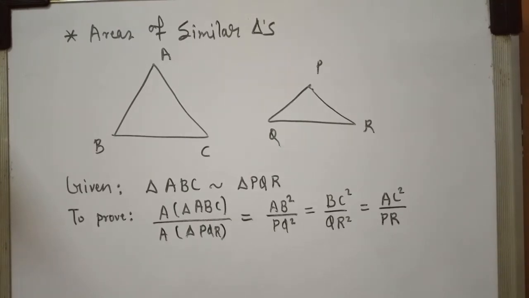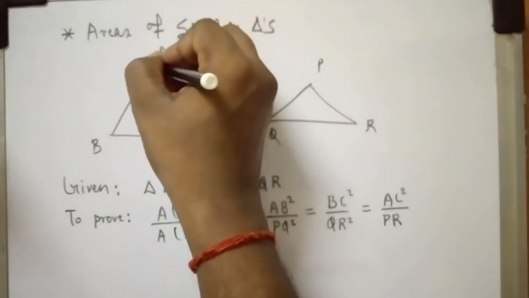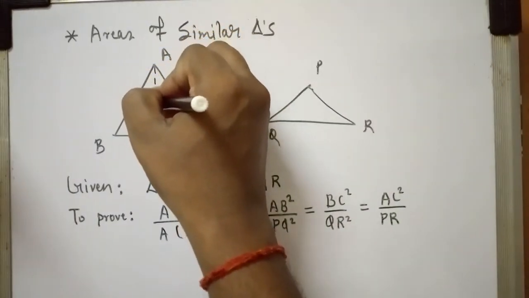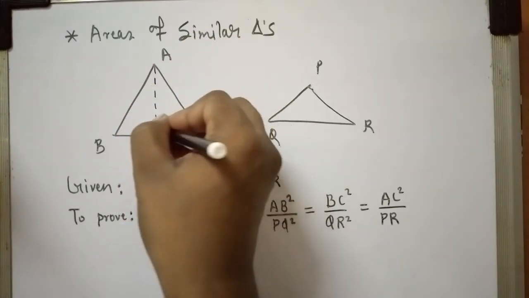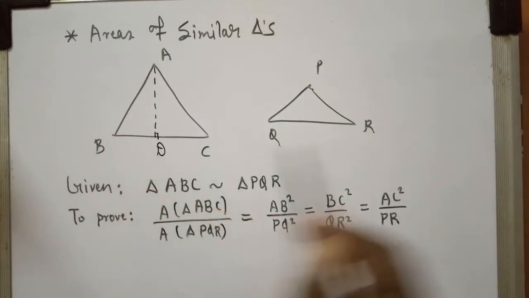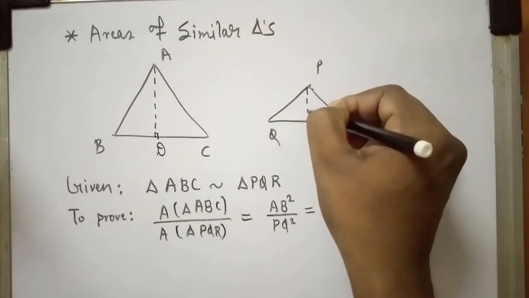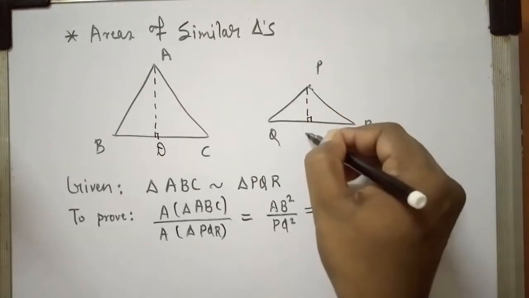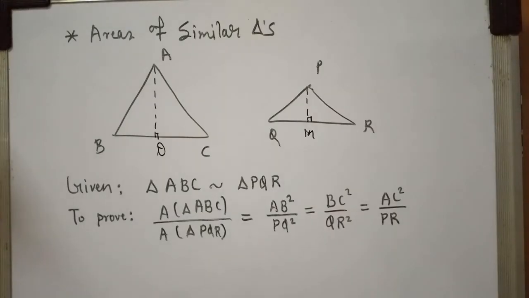Before the proof, when we are talking about areas, in the last video, as I explained, when we are talking about areas of triangles, we must have height. If height is not given, we should think of constructing the height. So let's say I'm constructing the height of triangle ABC. Let's say this is any point D. In triangle PQR, let's say this height is PM. This is our construction, so we will be mentioning this in the construction part.